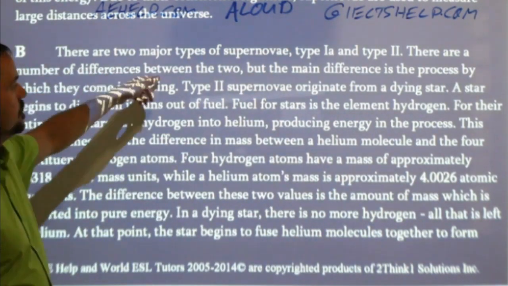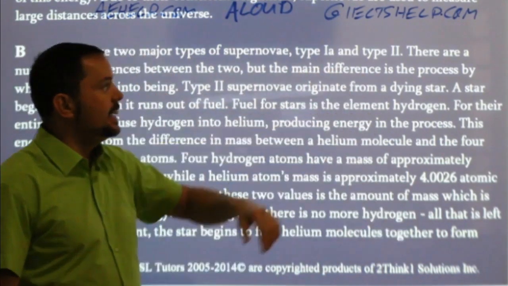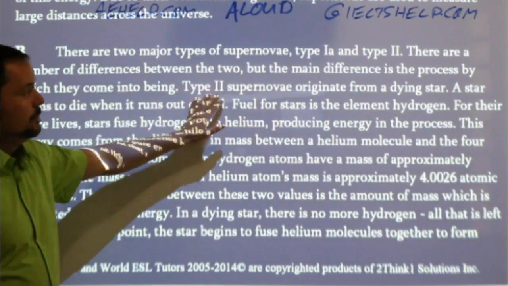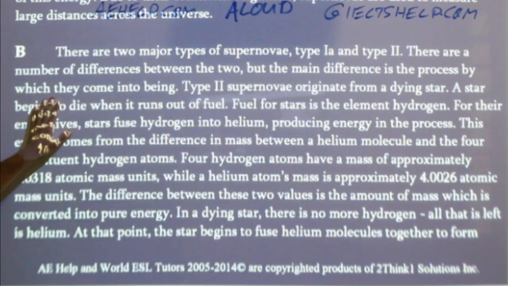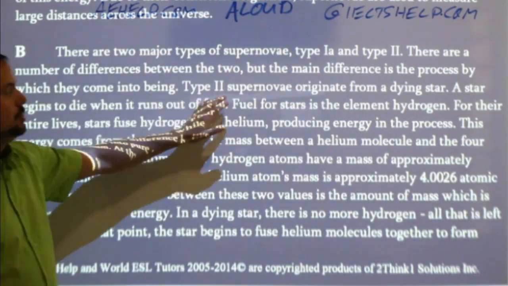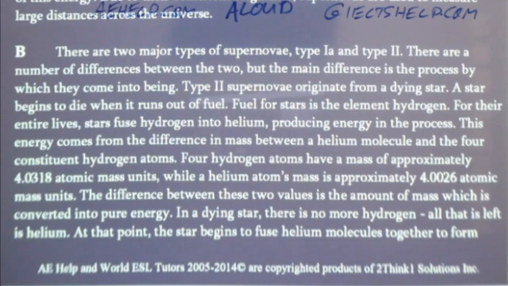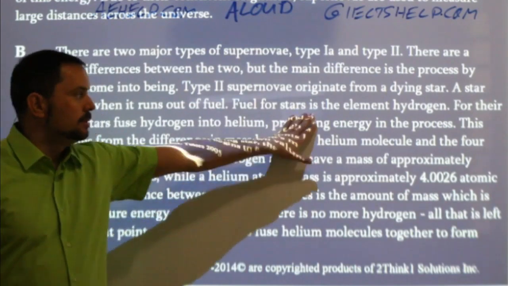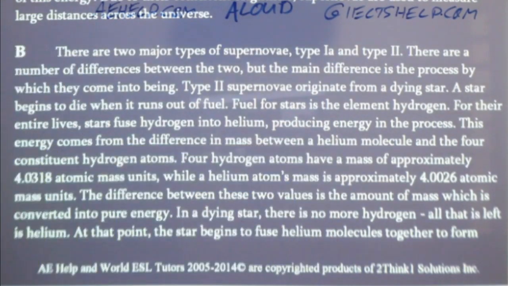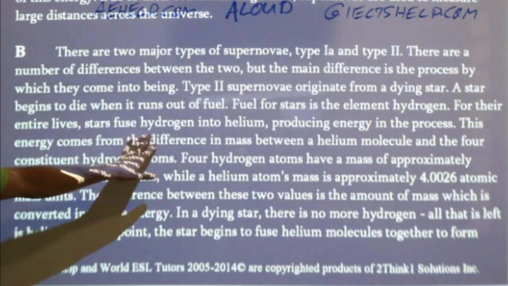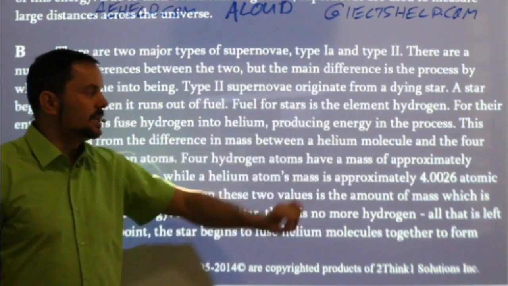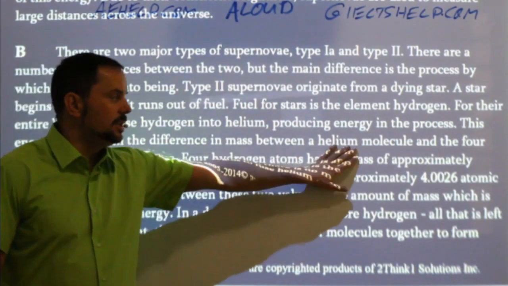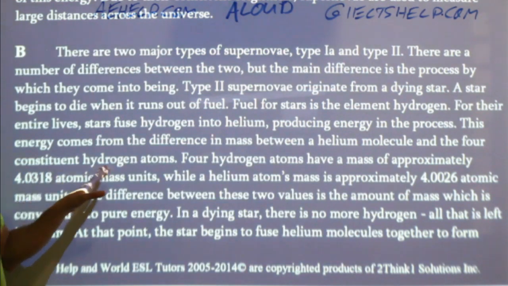There are two major types of supernovae, type 1a and type 2. There are a number of differences between the two, but the main difference is the process by which they come into being. Type 2 supernovae originate from a dying star. A star begins to die when it runs out of fuel. Fuel for stars is the element hydrogen. For their entire lives, stars fuse hydrogen into helium, producing energy in the process. This energy comes from the difference in mass between a helium molecule and the 4 constituent hydrogen atoms.